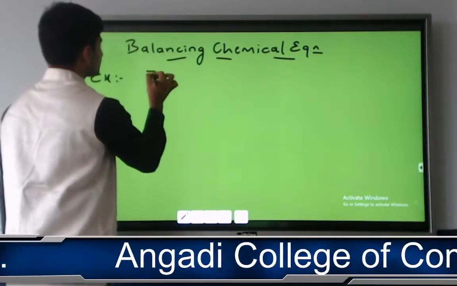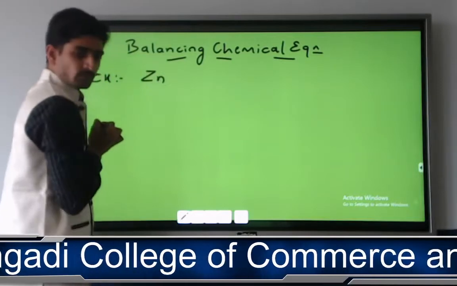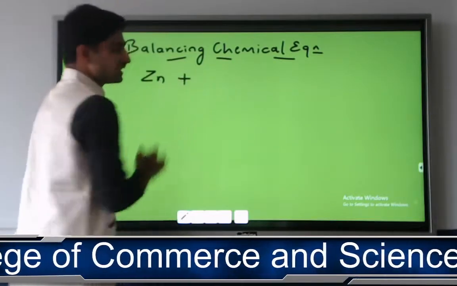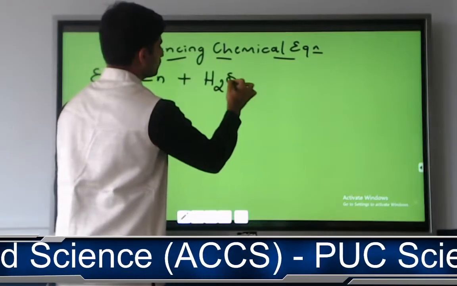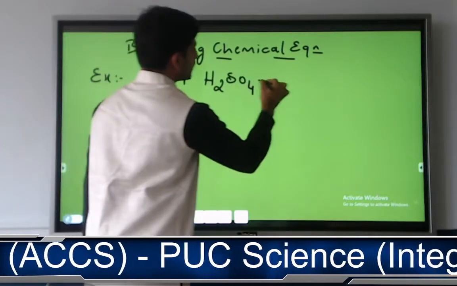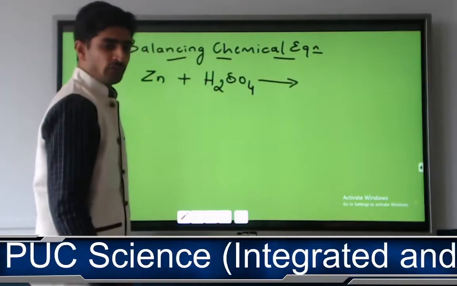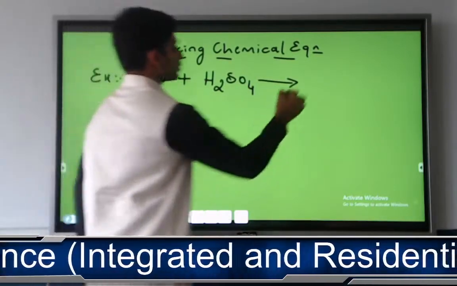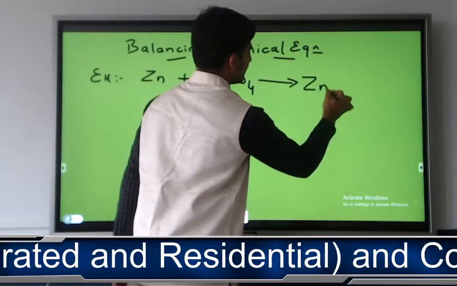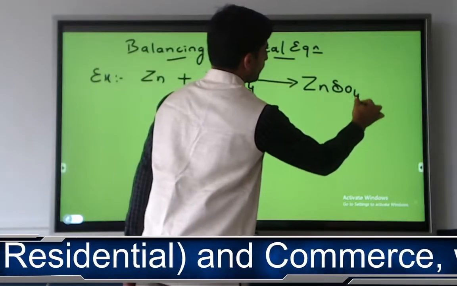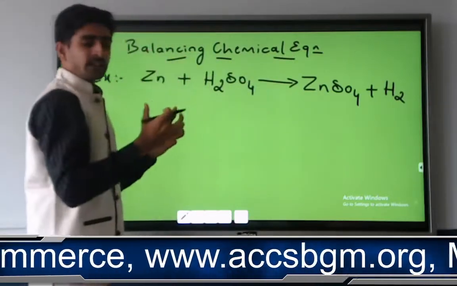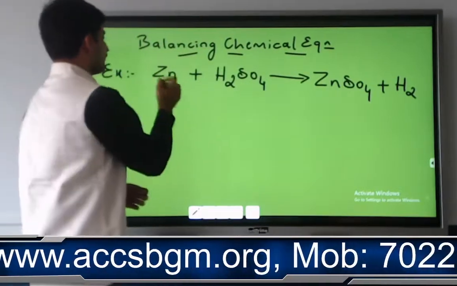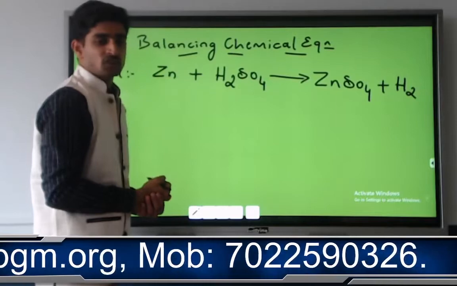Zinc, whose formula is Zn, is going to combine with what? Sulfuric acid. Its formula is H2SO4. It will give rise to what? Zinc sulfate and H2 gas. So the zinc sulfate formula is ZnSO4, plus H2 gas, H2. So whatever chemical reaction was in words, I have written in terms of an equation by using their symbols.